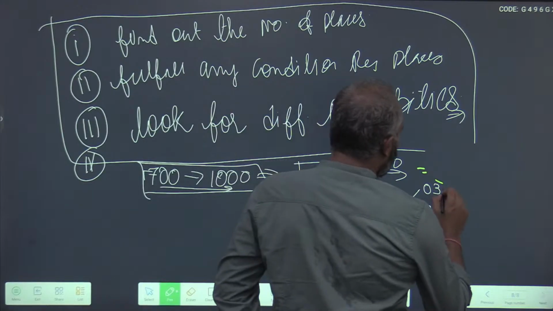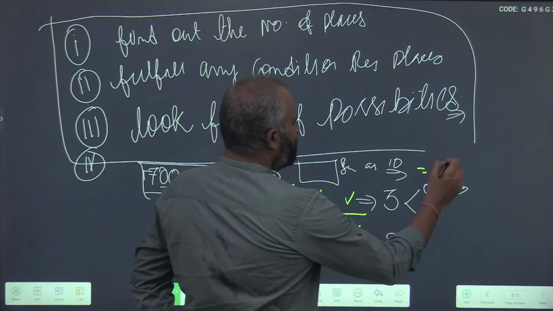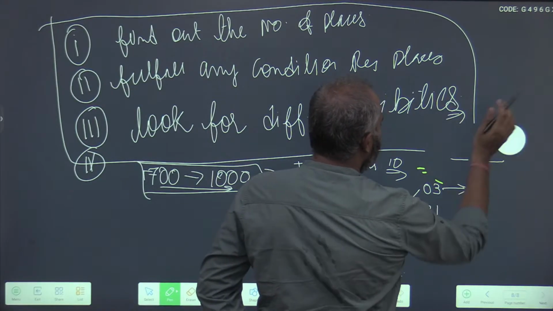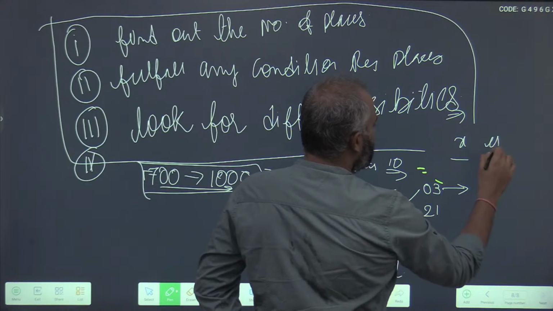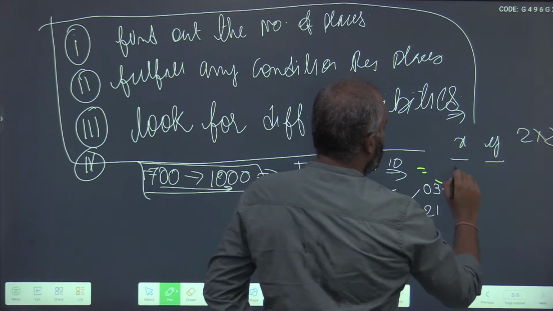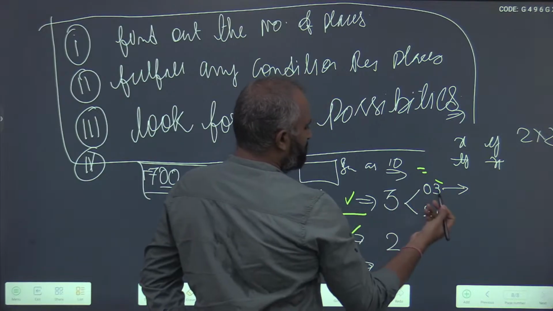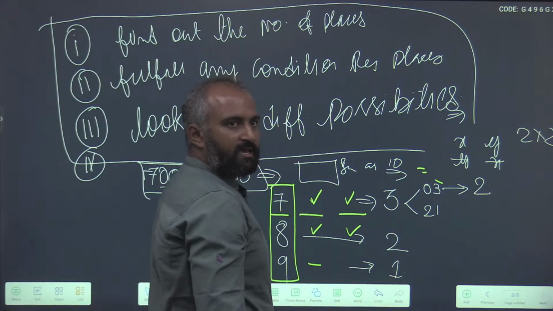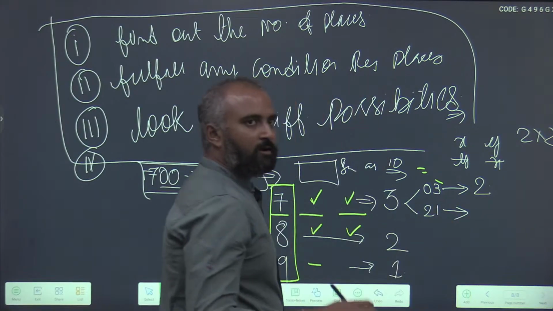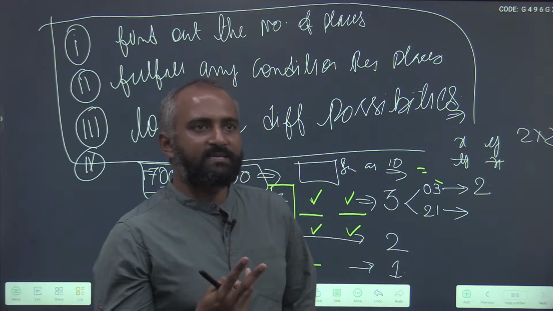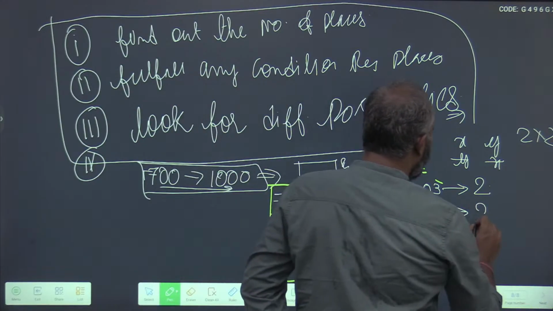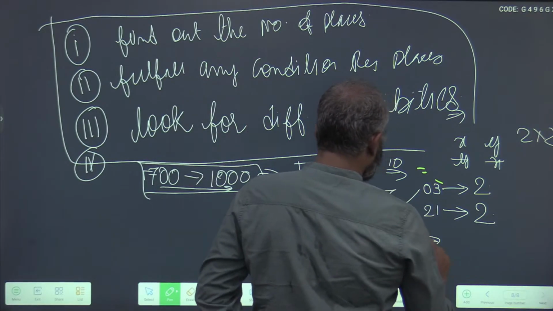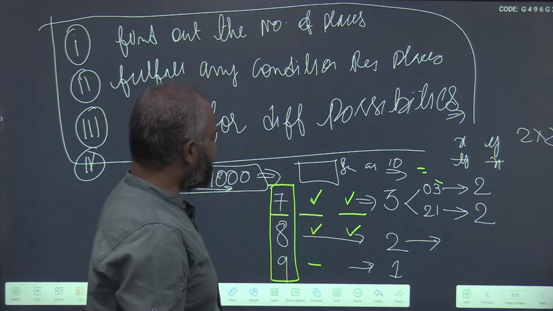Now in the 0 plus 3 form, you see 2 places, 2 variables. In how many ways can you write this? It is simply 2 into 1, x y, y x. So 0, 3 and 3, 0. So 2 ways. In the same way, for 2 plus 1, 2 places and 2 digits, so in how many ways can you write it? Same way, 2. Next, in how many ways can you write a 2?